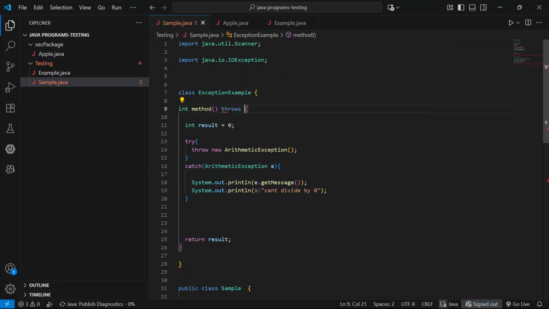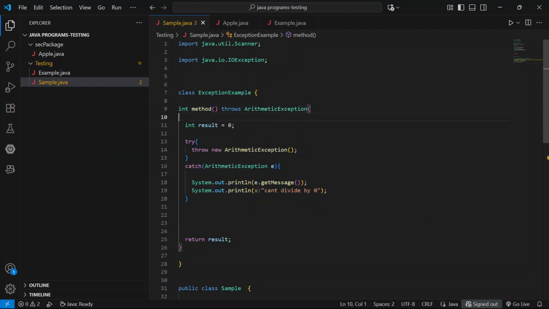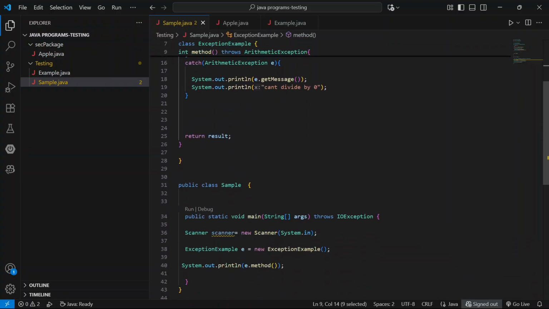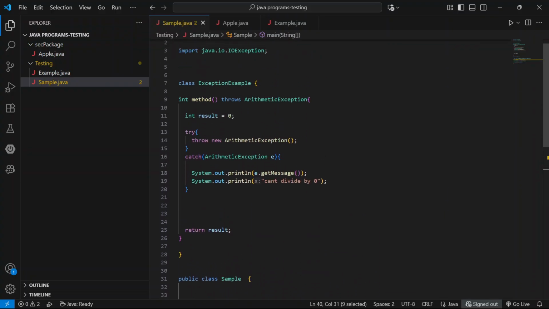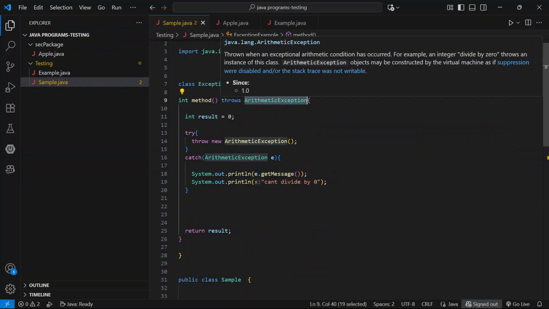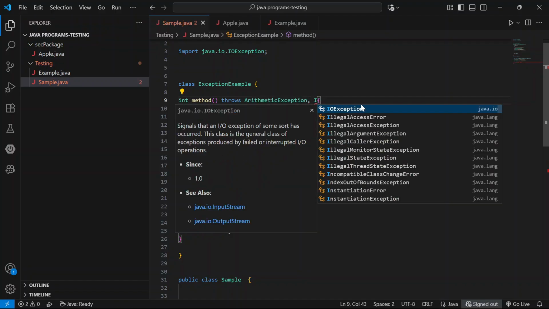Throws passes the exception to the calling method, the method where it was called from. Here it throws the exception. And what type of exception? Arithmetic exception. We can write multiple exceptions also. Based on that, see what will occur.